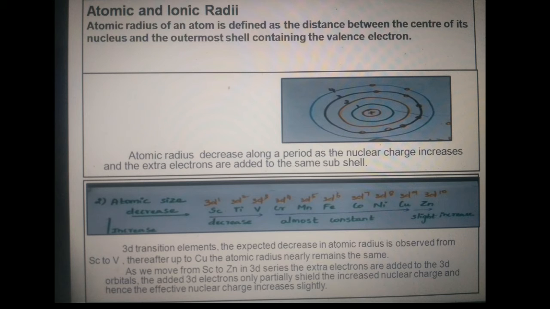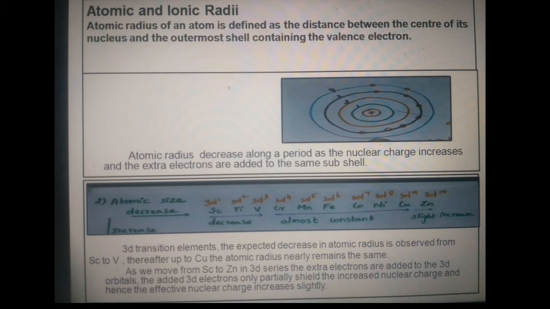Atomic and ionic radii. The atomic radius of an atom is defined as the distance between the center of its nucleus and the outermost shell containing the valence electrons. The atomic radius decreases along a period as nuclear charge increases and the extra electrons are added to the same subshell.